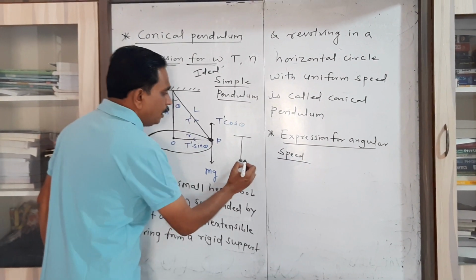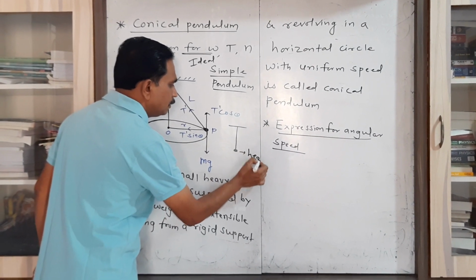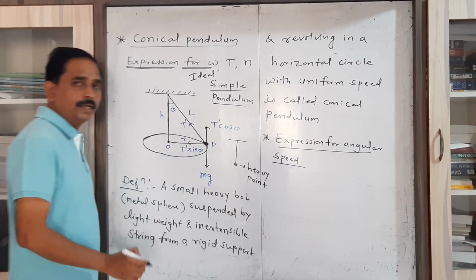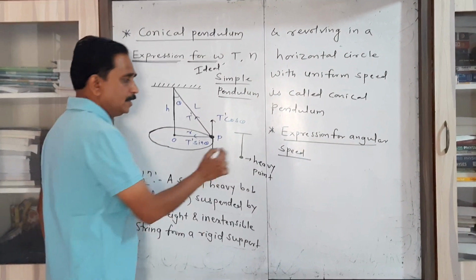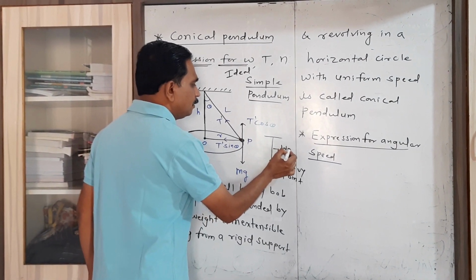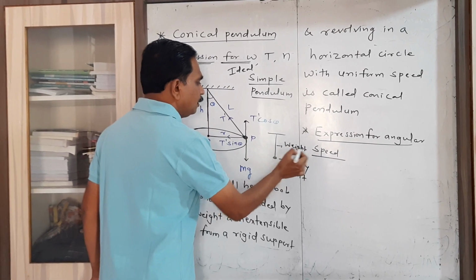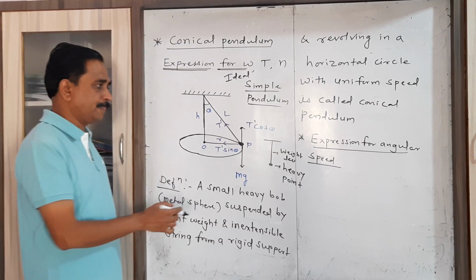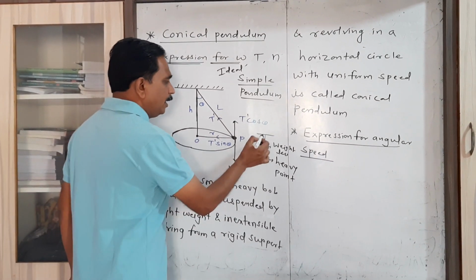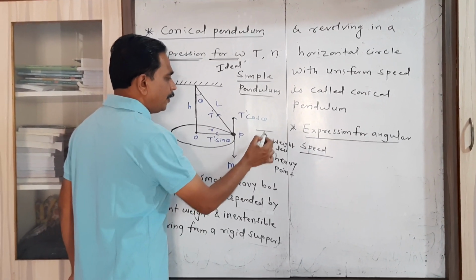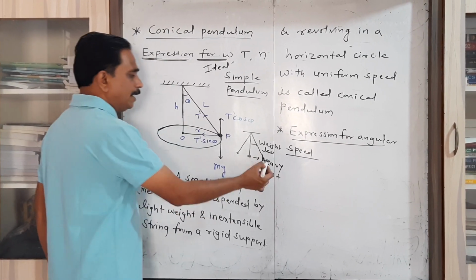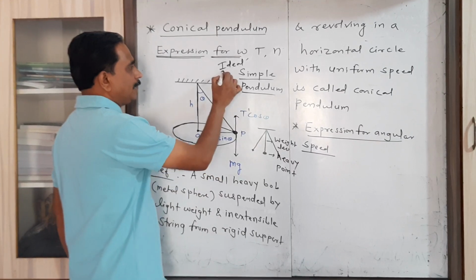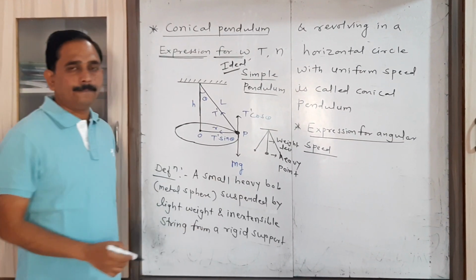Simply, when a heavy point mass suspended by a weightless and inextensible string to a rigid support oscillates about its mean position, then it is called an ideal simple pendulum.